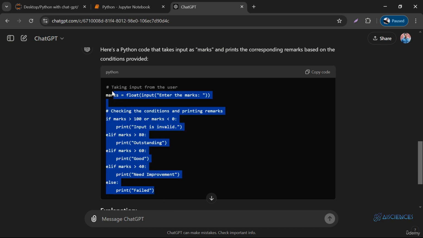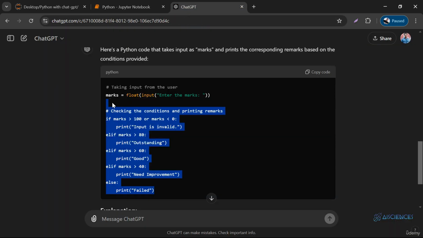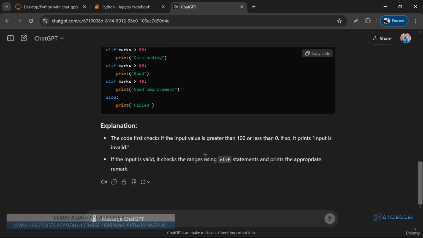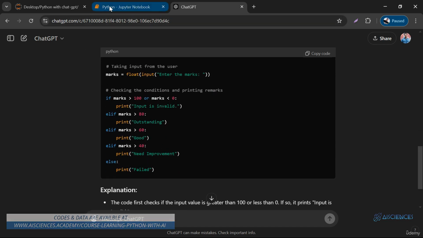And by the way, this code looks cleaner than the code that we wrote over here. It is not always advised to use nested conditions. You should always avoid using nested conditions. So here we go. We have a code without nested conditions. And by the way, another perk, we also have comments added for each block of code. Perfect. That's great. And by the way, what else do we have? We have an explanation of the whole code as well. This is how we can make use of ChatGPT in order to solve our assignment.